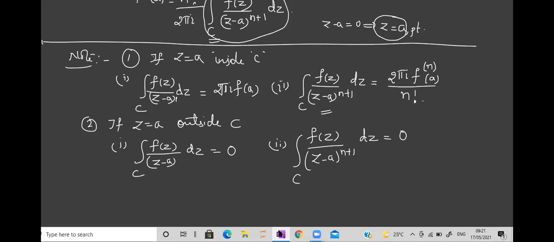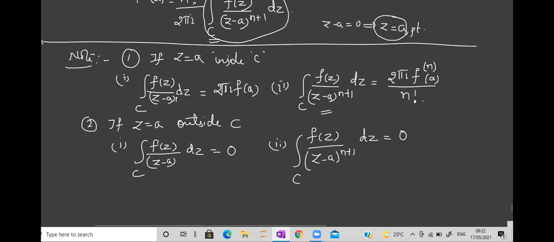So what is important? You should see the point. You should decide whether it is inside or outside. How to decide inside, outside? I'll take an example and explain. Am I clear with this part? This is most important. If anybody has any queries regarding this, please do ask. See the denominator, decide about the point, confirm whether it is inside. If it is inside, the value exists. If it is outside, the value of that integral is straight away 0.